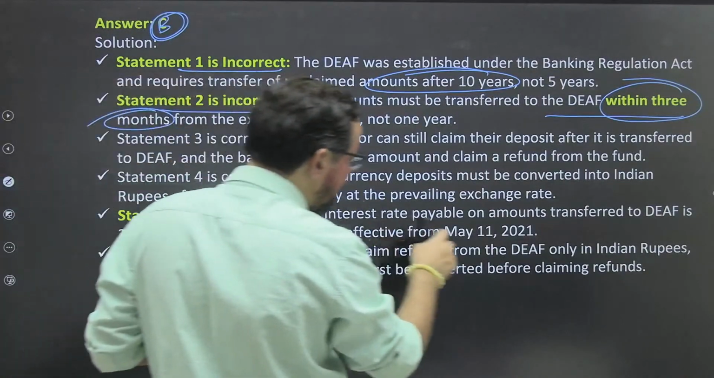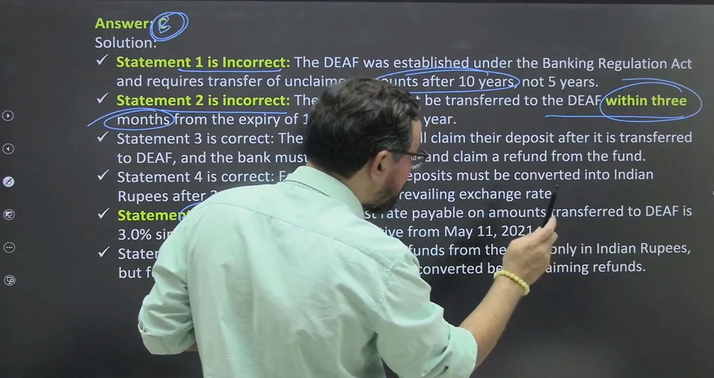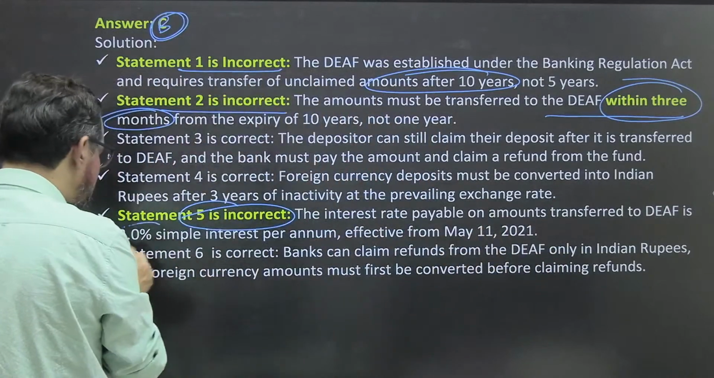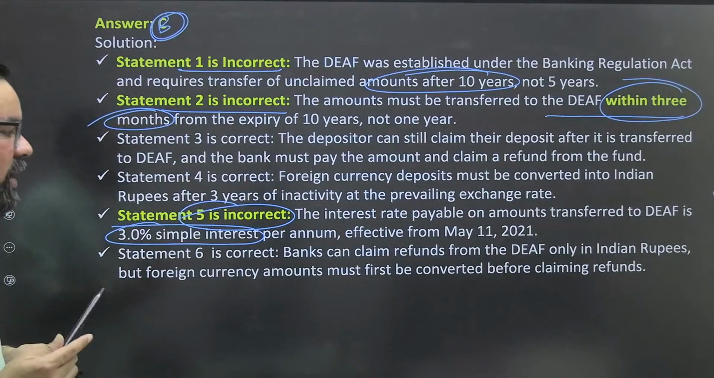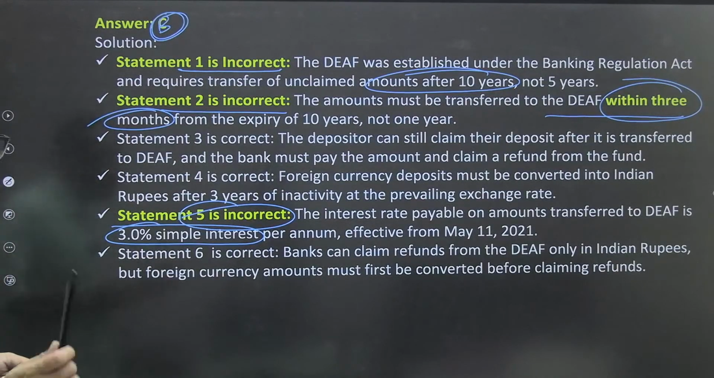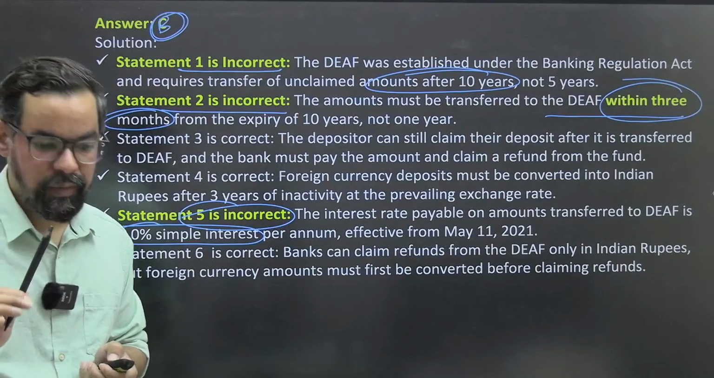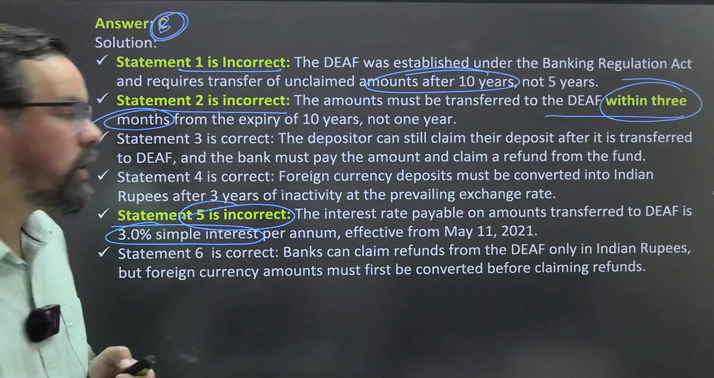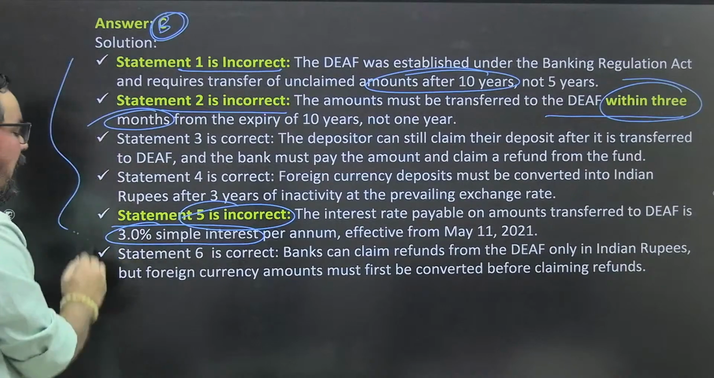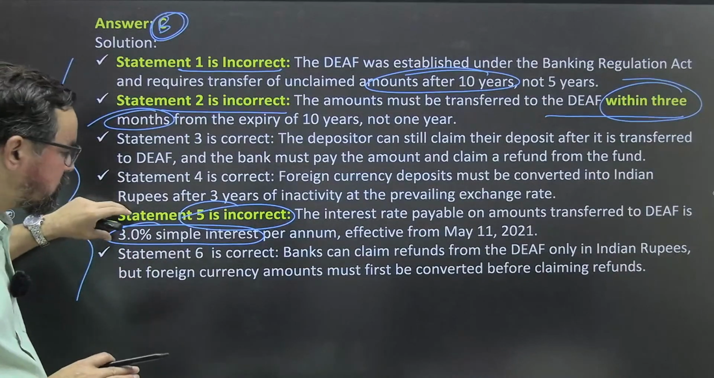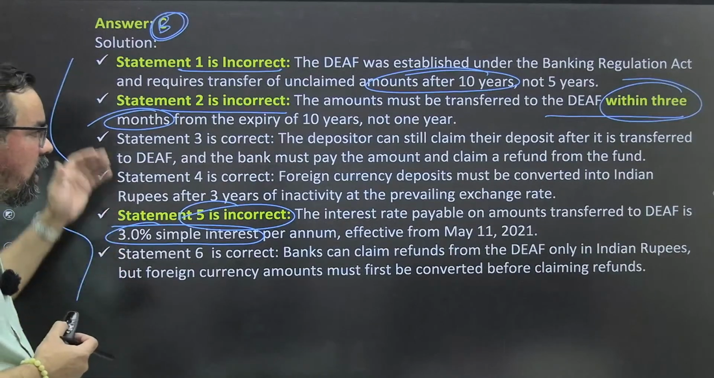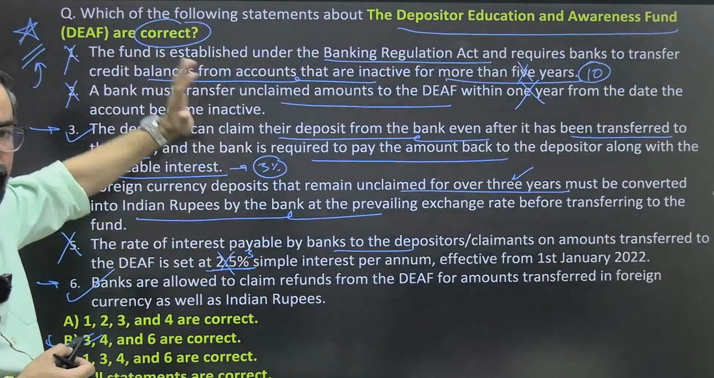So next one, statement 5 was incorrect. The interest rate payable on amount transferred to DEF is 3% simple interest per annum effective from May 11, 2021. Here it was mentioned as 2.5%. All right. So थोड़ा सा देखो, in guidelines it can be a half marks question on this single statement. ठीक है, इसके ऊपर वो आपको एक half marks question भी दे सकते हैं, और if they ask this much of question it will be for sure 2 marks.